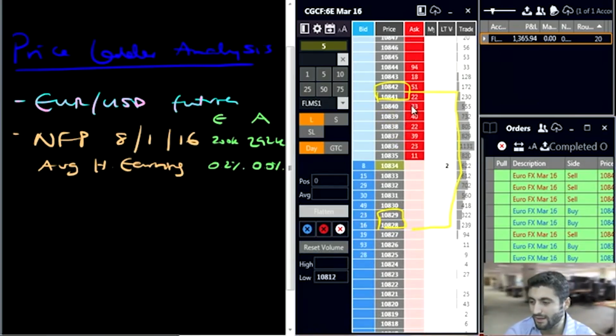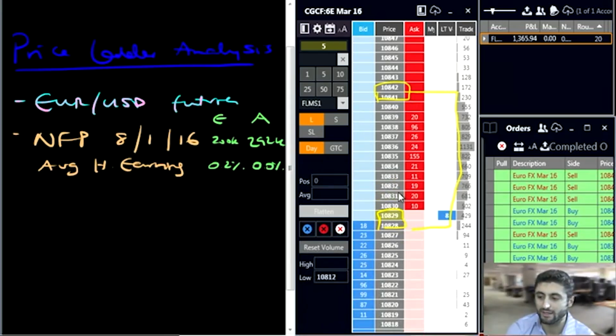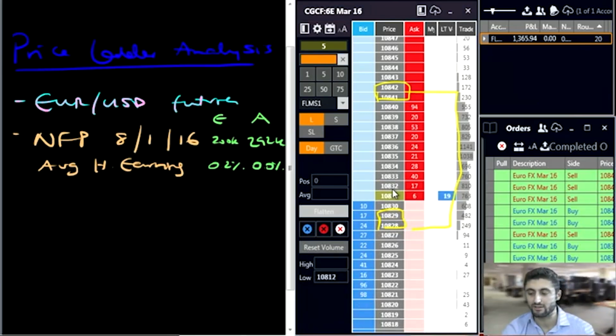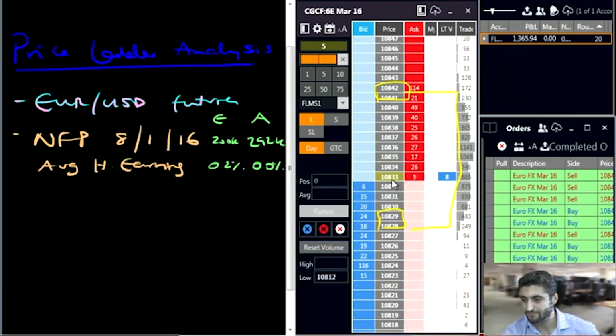We might want to look for a short out, but on the same token, watch out, because guys, average hourly earnings are more important at the minute than the actual NFP figure, because you need average hourly earnings to grow in order to get real inflation. So at the minute, we're kind of trading around the 32 mark. You could see the lot sizes are going in typically between 5 and about 20.